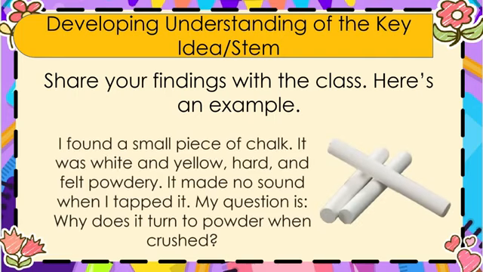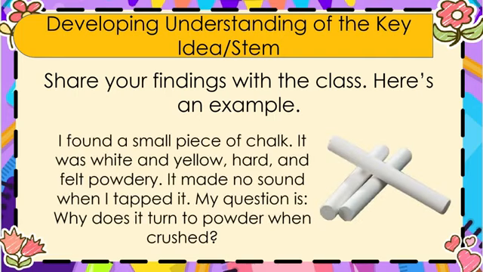Here is an example. I found a small piece of chalk. It was white and yellow, hard, and felt powdery. It made no sound when I tapped it. My question is, why does it turn to powder when crushed?